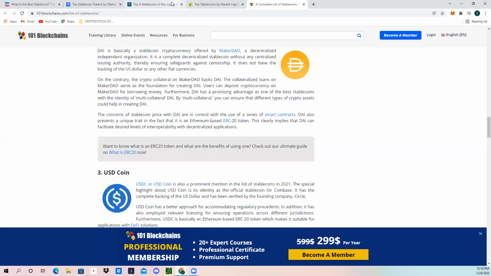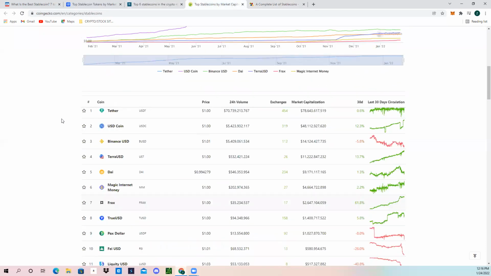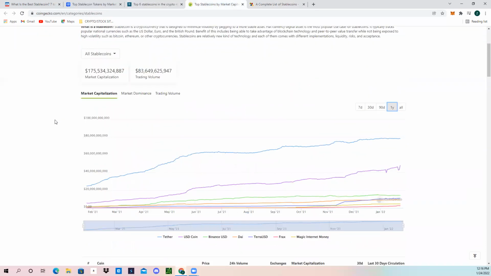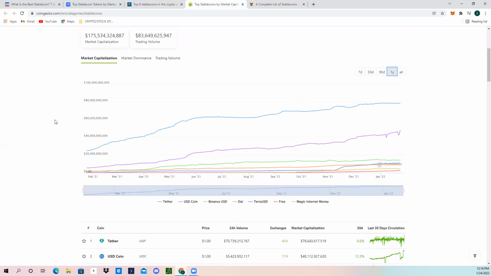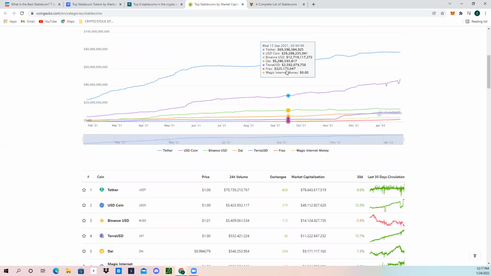Now, one thing that's important to me is that you need to pick the stable coin for the network you want to be participating in. Now, what do I mean by this, and how does this affect things? Well, if you're going to be doing a bunch of things on the Terra network, you might want to have UST, the UST stablecoin. And if we look at the top stablecoin list right here, we can see that